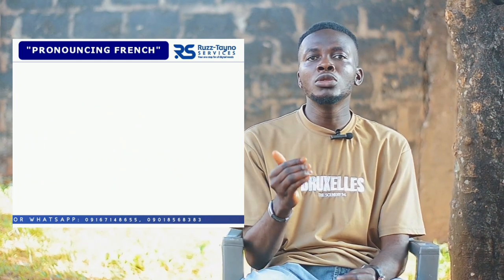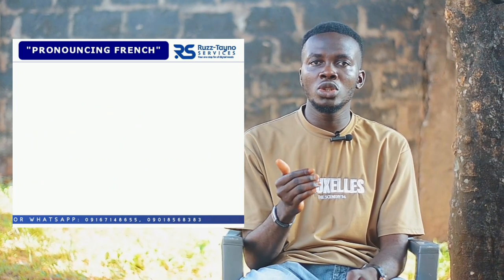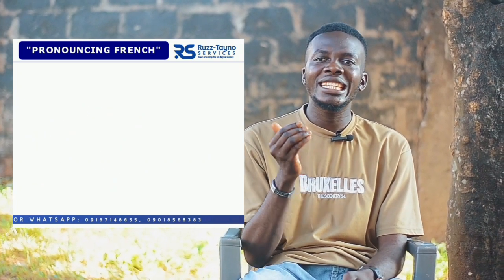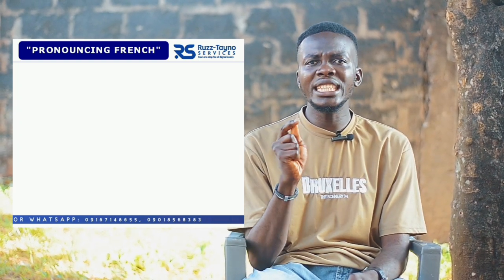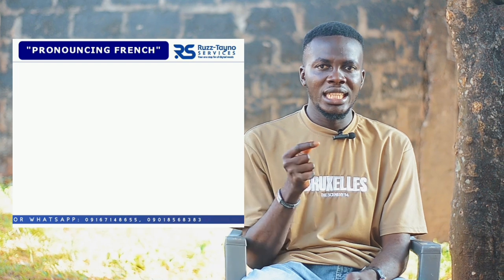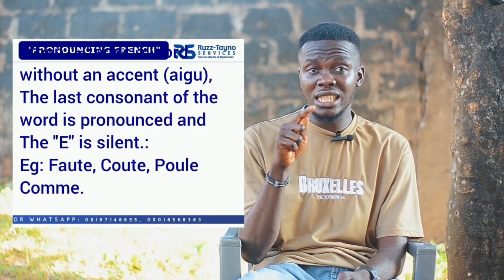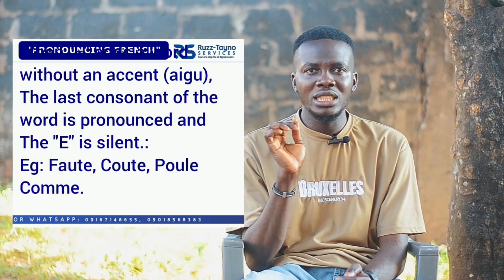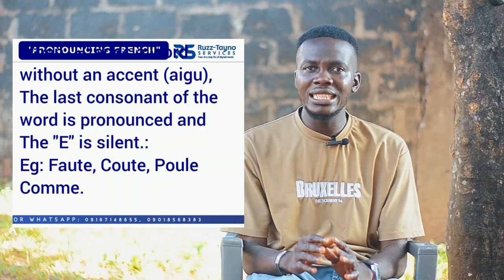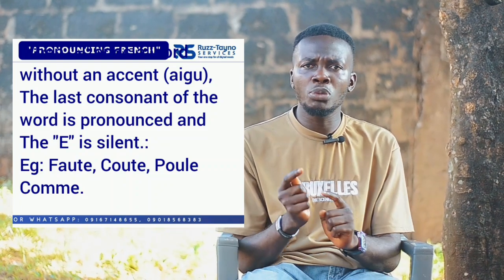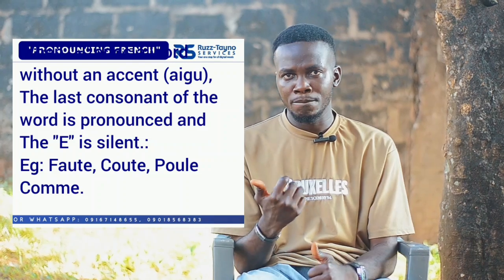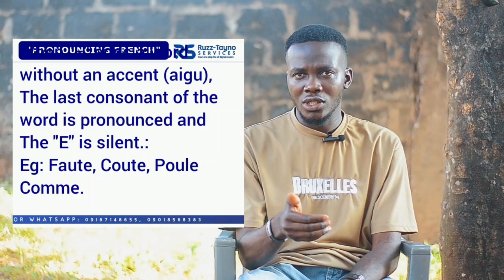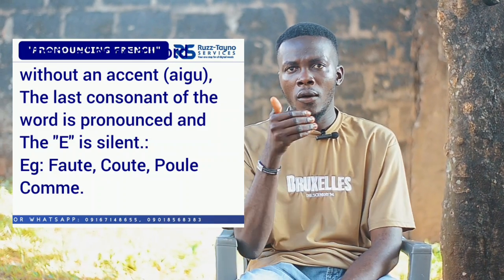Okay, now we move to another pronunciation rule, which involves when E ends a word. Now, when E ends a word, if that E does not have an accent aigu on top of it, that E is silent. You have to pronounce the last consonant before the E. For example, faute.